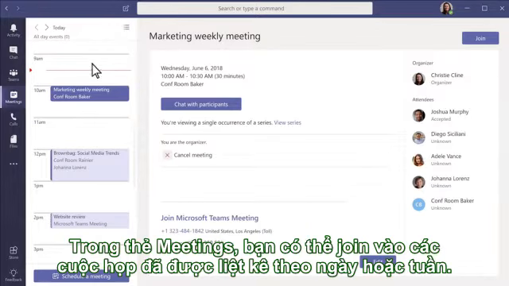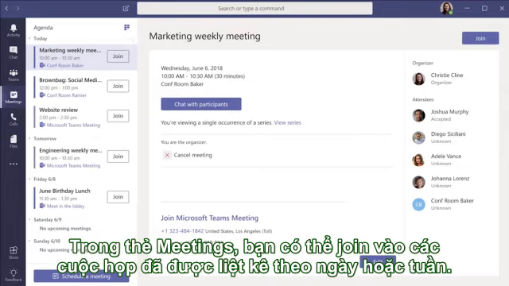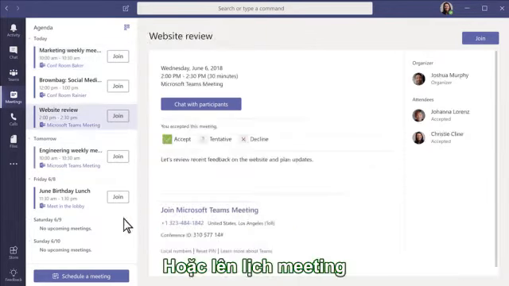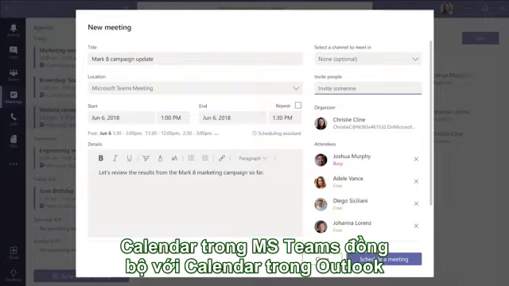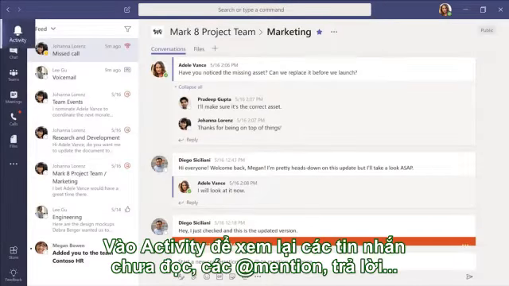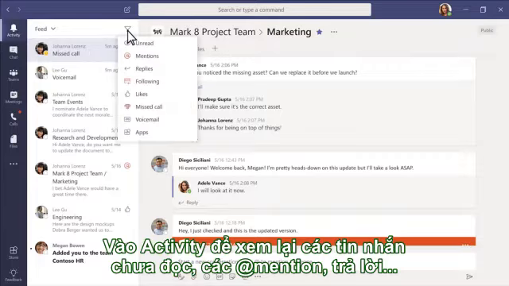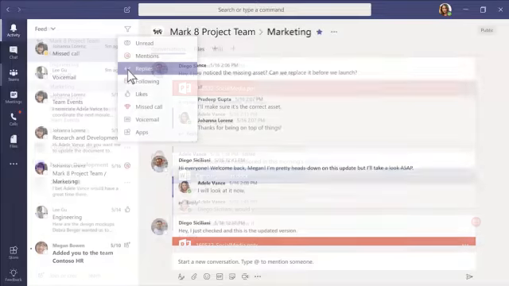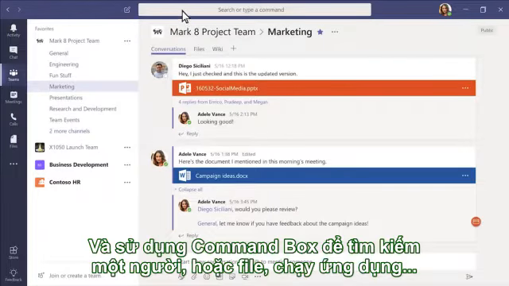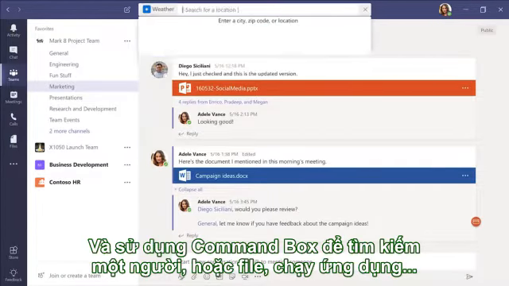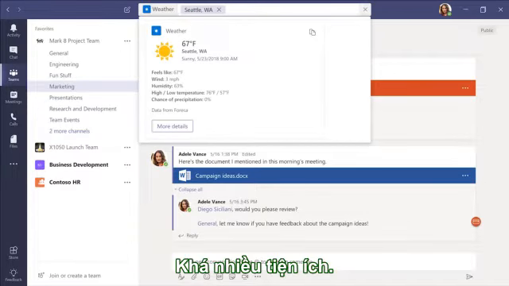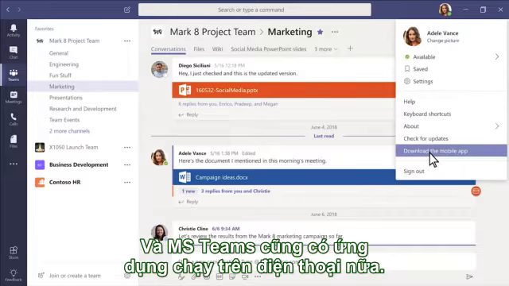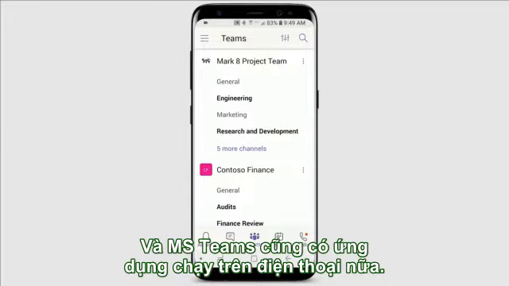In meetings, you can see everything you've got lined up for the day or week. Or schedule a meeting. This calendar syncs with your Outlook calendar. Go to Activity for a view that lets you catch up on all your unread messages, at mentions, replies, and more. And use the command box to search for specific items or people, take quick actions, and launch apps. Convenient, right? And don't forget to download the mobile app so you're in sync when you're on the go.